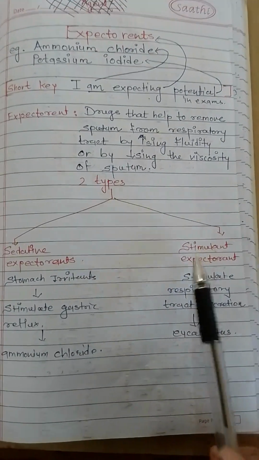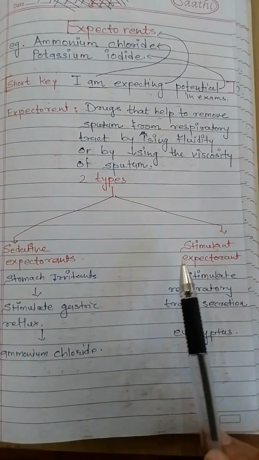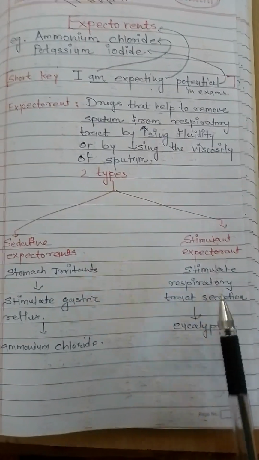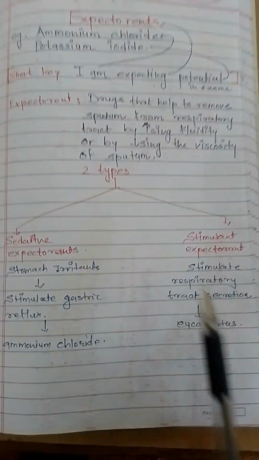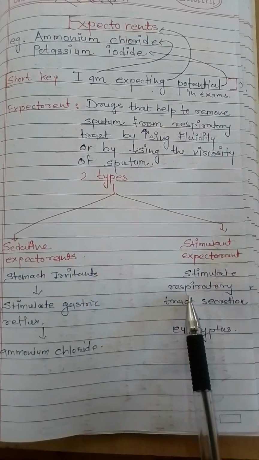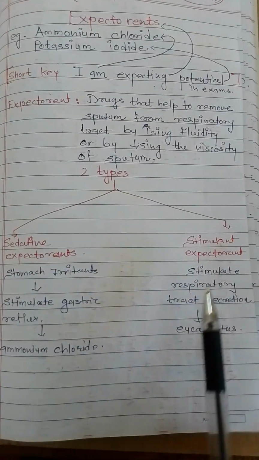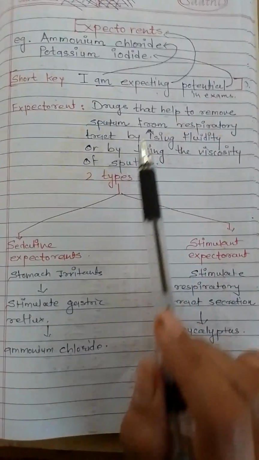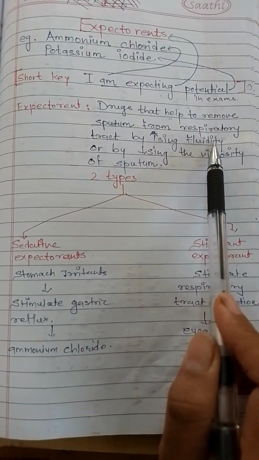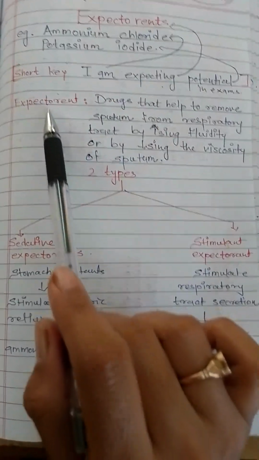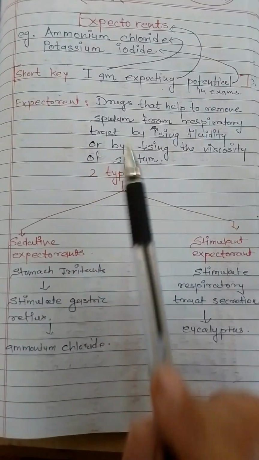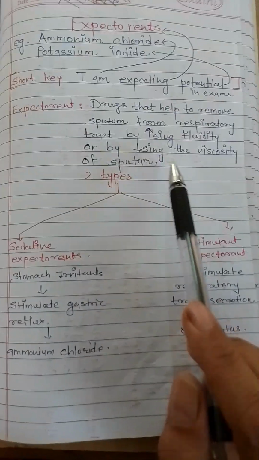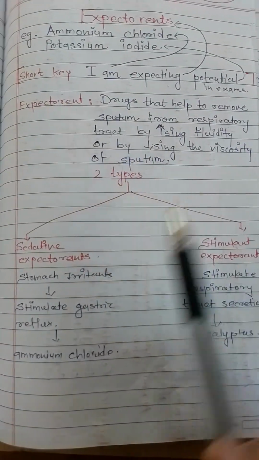Stimulant expectorant means they will stimulate respiratory tract secretion, example eucalyptus. They are directly working on respiratory tract. They will stimulate the tract, decrease the viscosity of sputum and increase the fluidity of sputum and expel out the sputum easily. So congestion of the respiratory tract reduces.